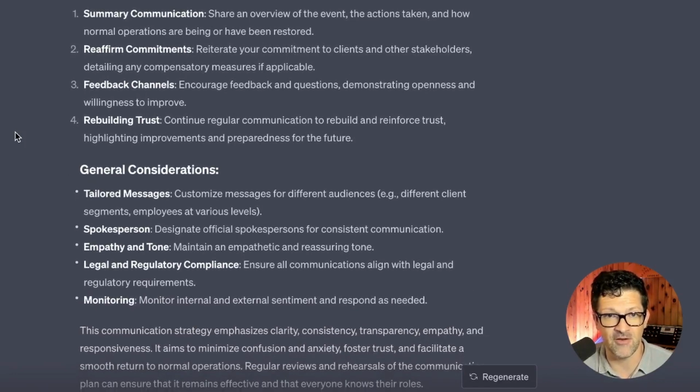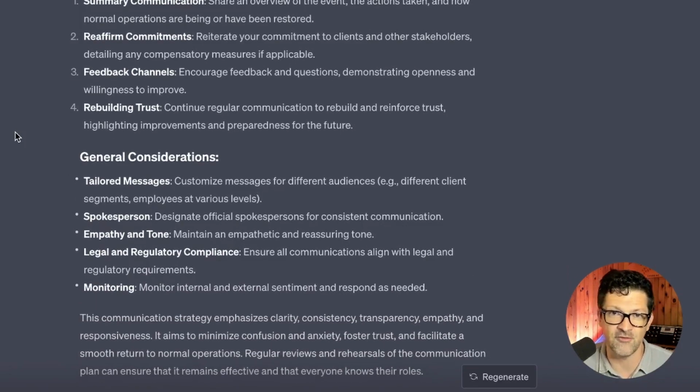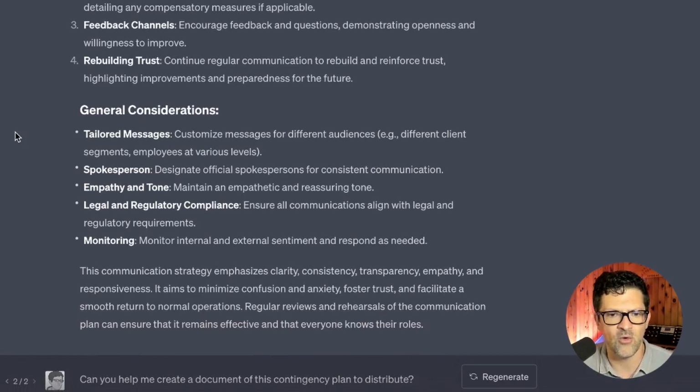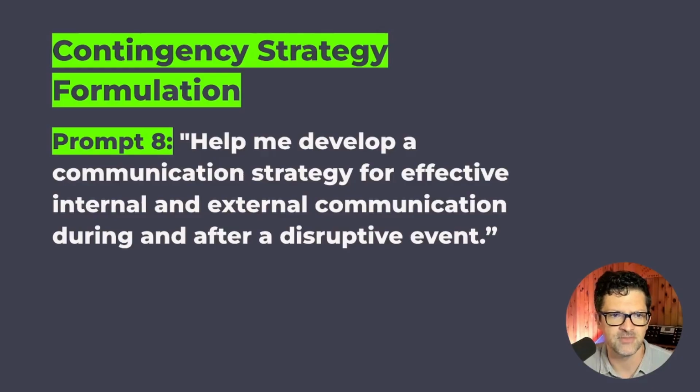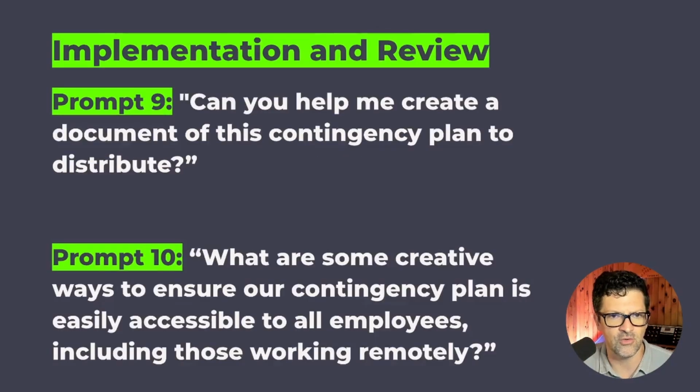So these are somewhat general, but I think you might say if XYZ happens, how do we communicate that versus a different risk happening? So these are all ways where you can start to plan that communication process. And now we're getting into the implementation. So drafting a document of this.